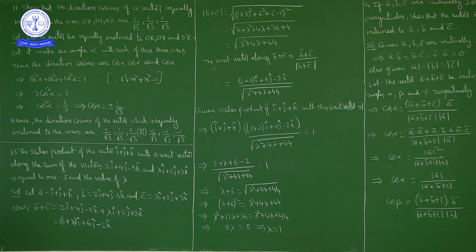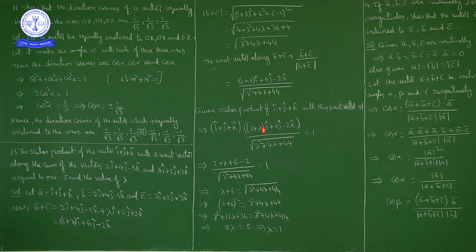What is given in the question? The scalar product of i cap plus j cap plus k cap with this unit vector is given as 1. So the dot product of this vector and this vector is given as 1. That is, (i cap plus j cap plus k cap) dot ((2 plus lambda) i cap plus 6j cap minus 2k cap) upon the square root of lambda square plus 4 lambda plus 44 is equal to 1.